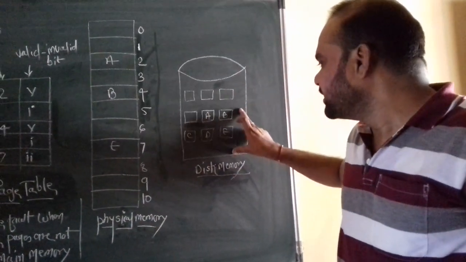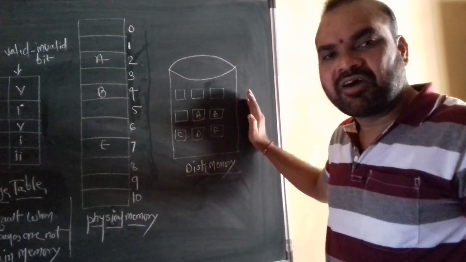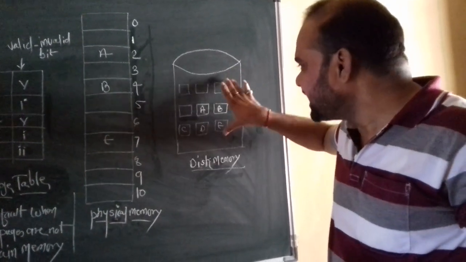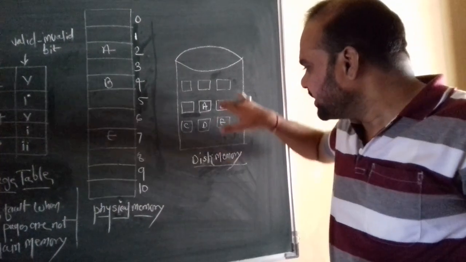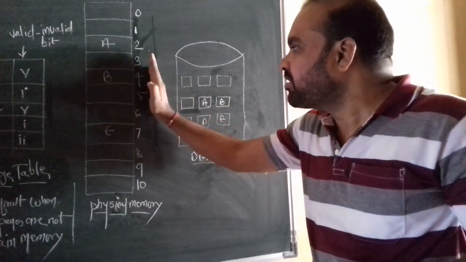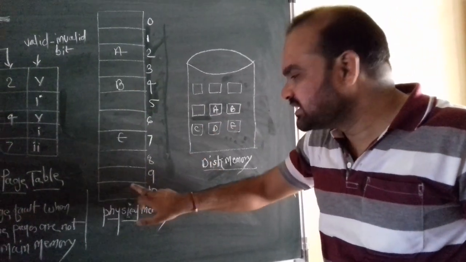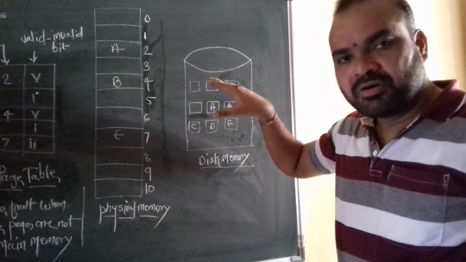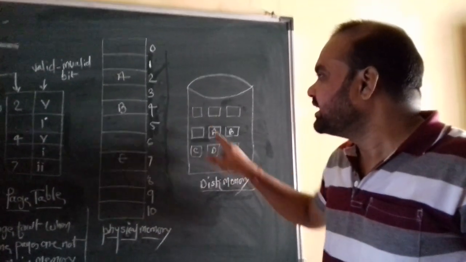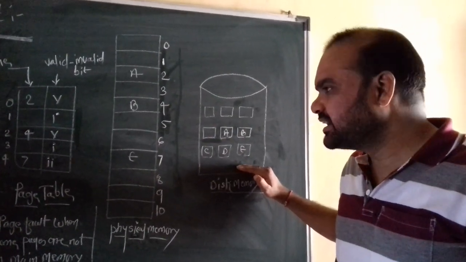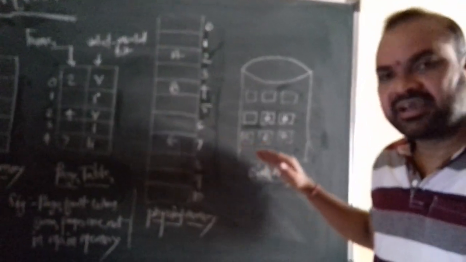Here, a disk memory is available in the machine. In that disk there are a number of blocks available. In those blocks a number of pages are stored regarding this physical memory. Focus here: in the blocks, pages like A, B, C, D, E are stored, which come from the logical memory and physical memory.